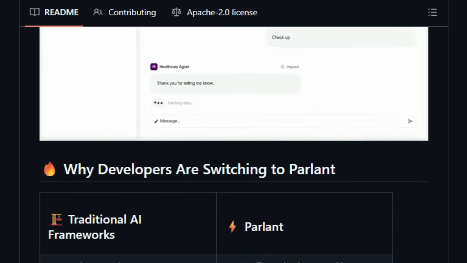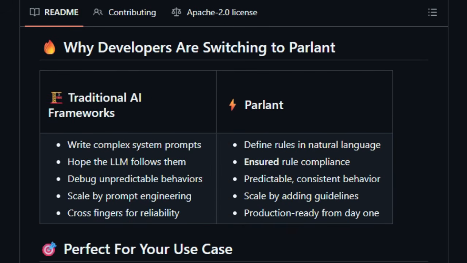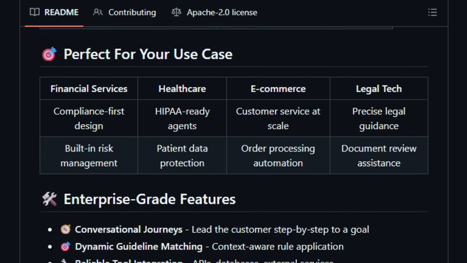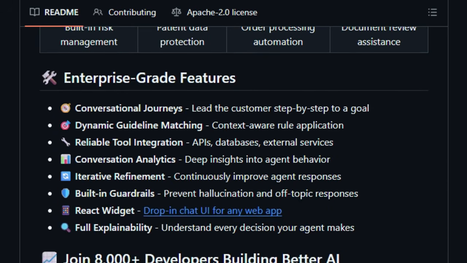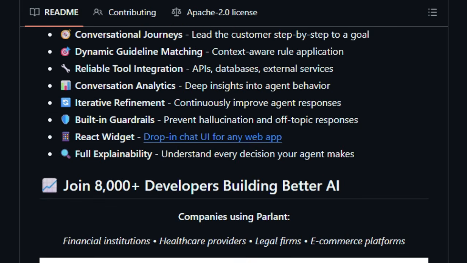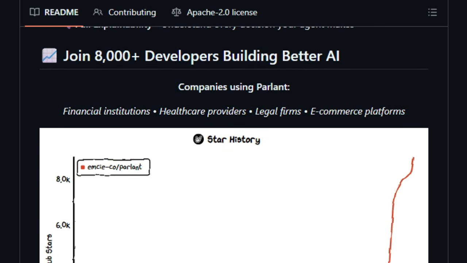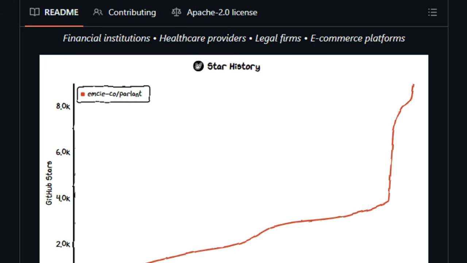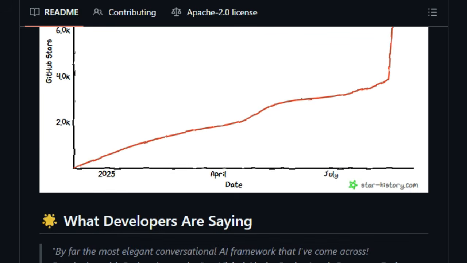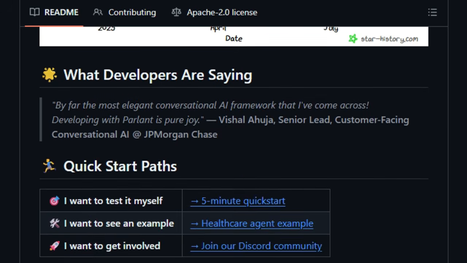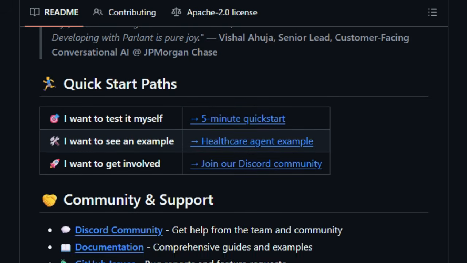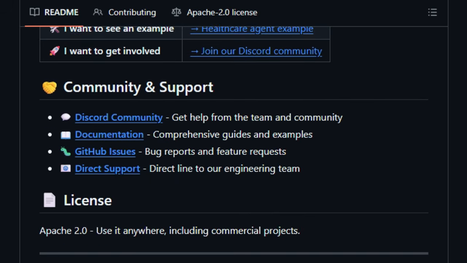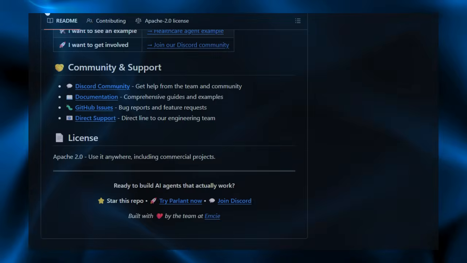Behind the scenes, Parlant is built for production. It's open source under Apache 2.0, maintained by a team with backgrounds from Microsoft, Checkpoint, and Weizmann Institute, emphasizing a community-first mindset with no plans for proprietary lock-in. In short, what makes Parlant unique is its agentic behavior modeling. You teach your AI with clear natural language principles. It follows them reliably, adapts to conversational nuance, and gives you full transparency, and that makes AI agents safe, scalable, and ready for the real world.